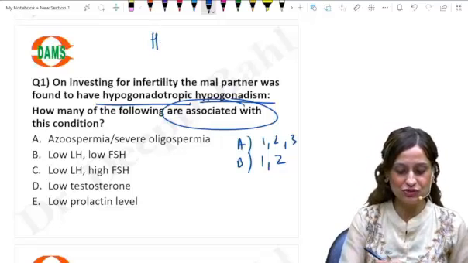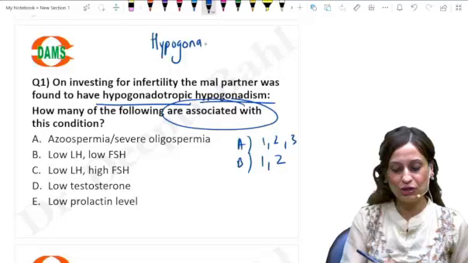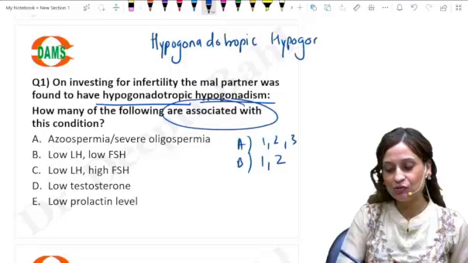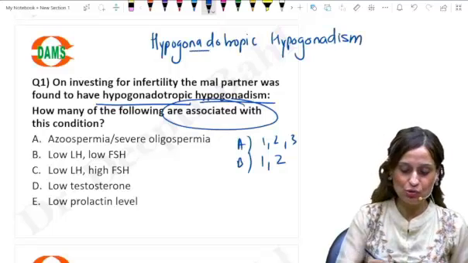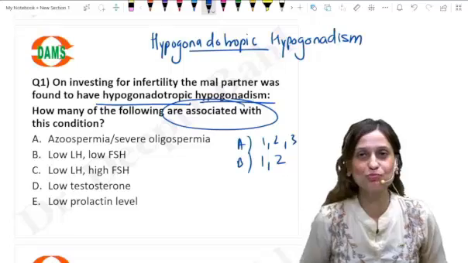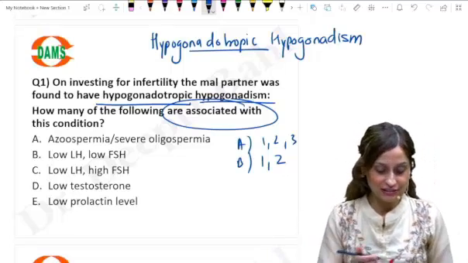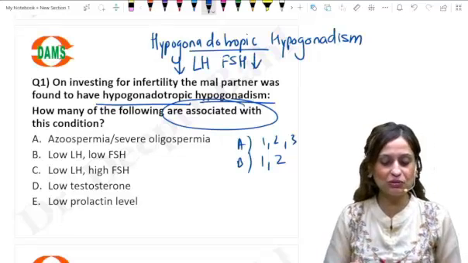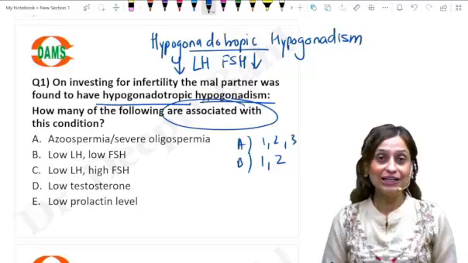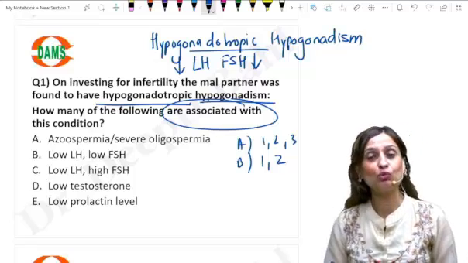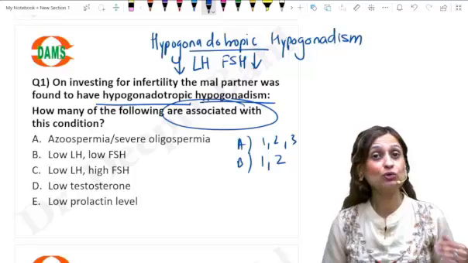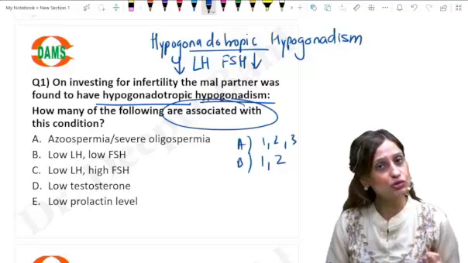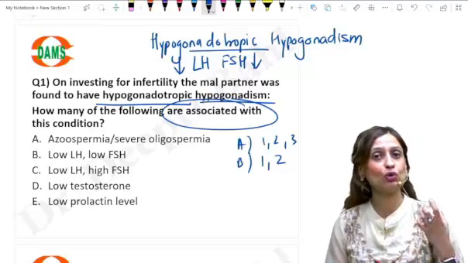So now when you use the word hypogonadotropic hypogonadism, what do you understand with this? Hypogonadotropic means the levels of gonadotropins are going to be low. It itself tells you. So the LH and FSH levels are going to be low. Now, if LH and FSH levels are going to be low, what will happen to the testes? There's going to be no stimulus to it. So as a result, the testosterone production would also go down and spermatogenesis will also reduce.